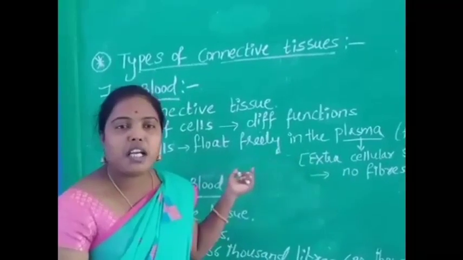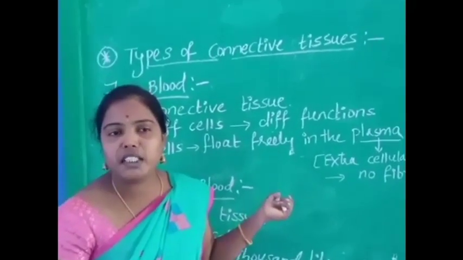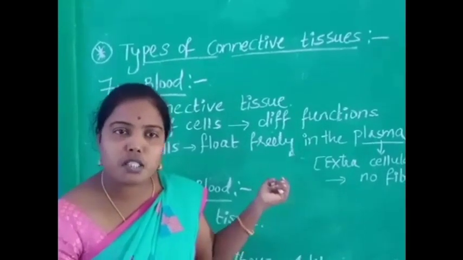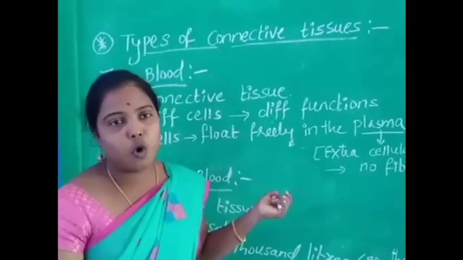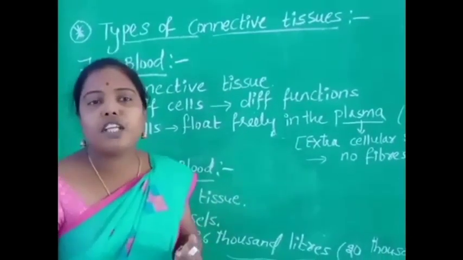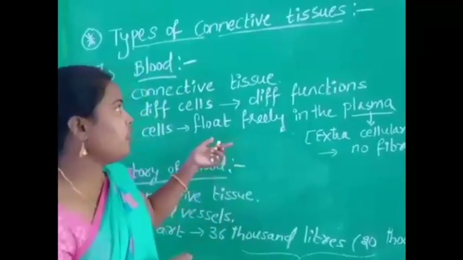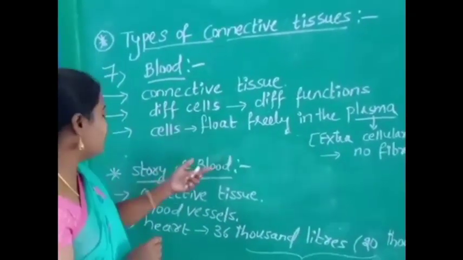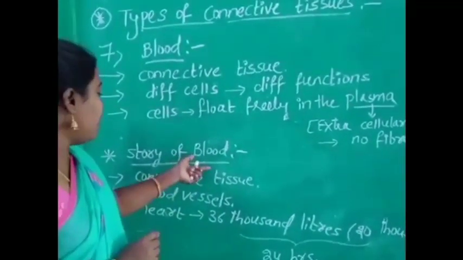Plasma contains no fibers. The plasma is present in the extracellular spaces among our blood cells. The blood cells flow freely in the plasma. Okay, this is the introduction of the blood topic. Coming to our next topic, the story of blood.